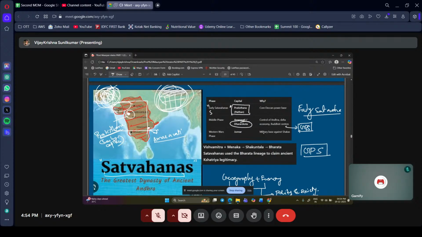Gautami Putra Shatakarni. So you can see something now. They are tracing the lineage of the mother. Right. They are tracing the lineage of Gautami. Okay, that is saying Gautami Putra Shatakarni. Right. So this is a kind of lineage tracing.